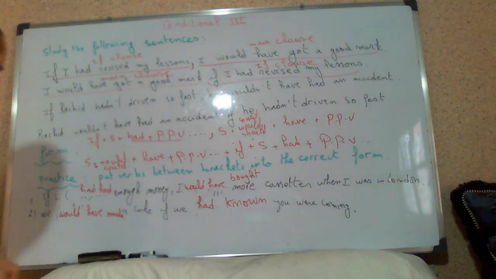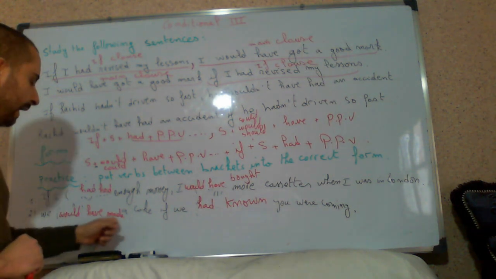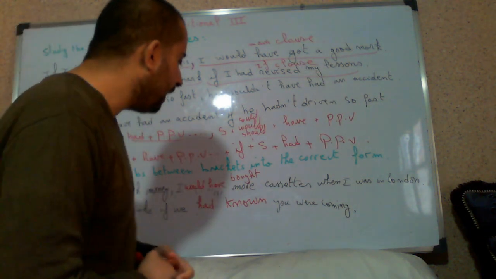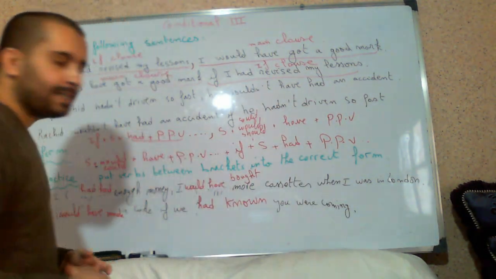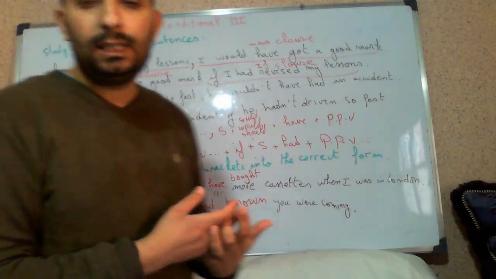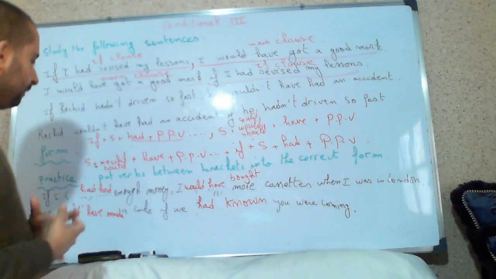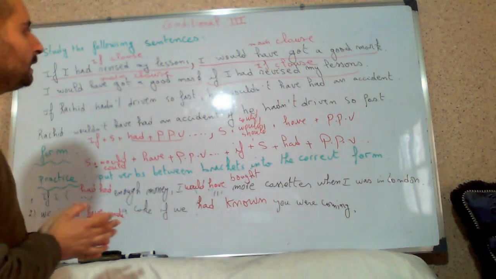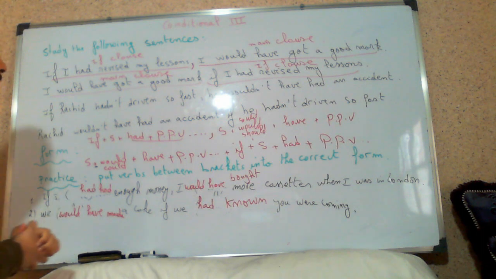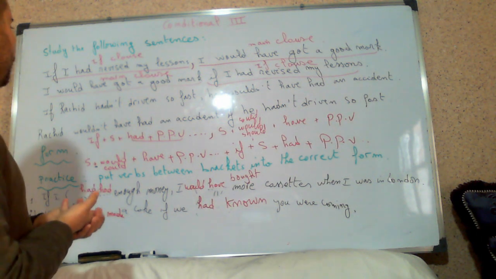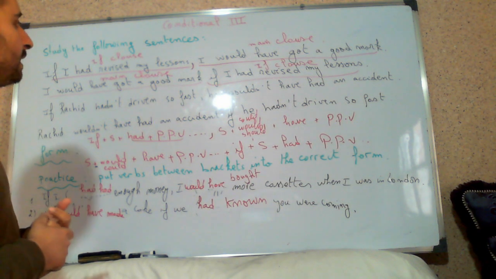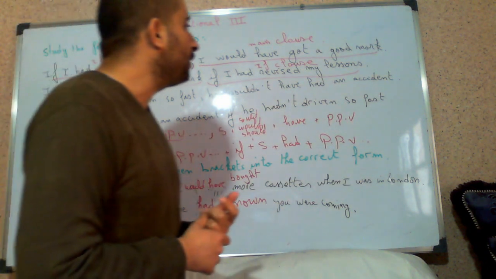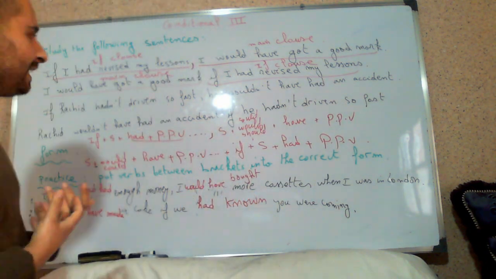Okay, so the sentence becomes: we would have made a cake if we had known you were coming. Now let's study the meaning of the conditional type 3. If it is clear now, the form of conditional type 3, let's see the meaning. It expresses what? If I had revised my lessons, I would have got a good mark.